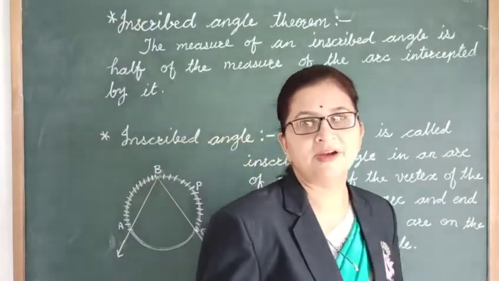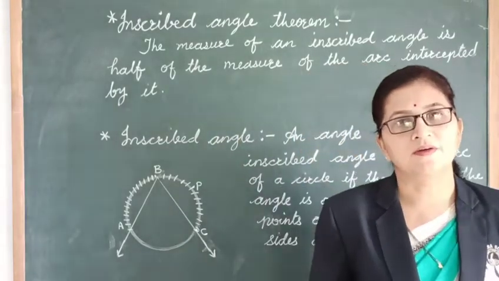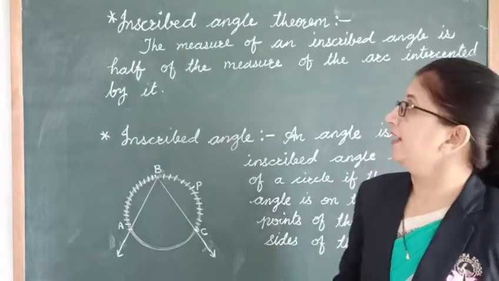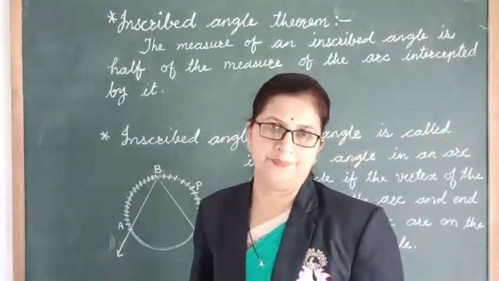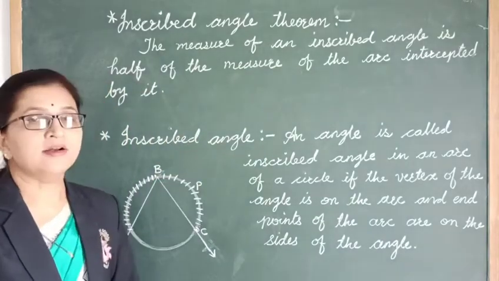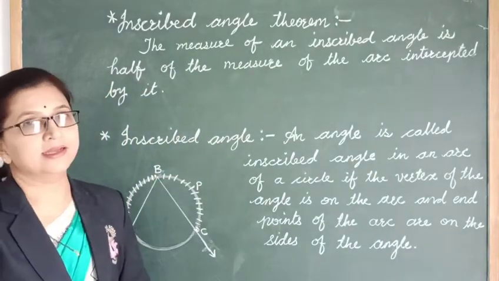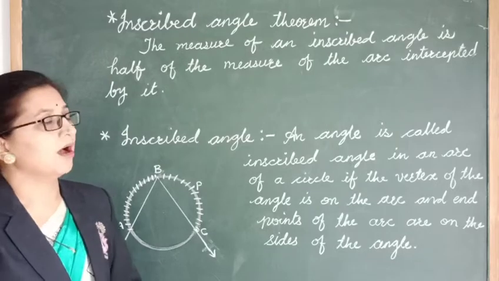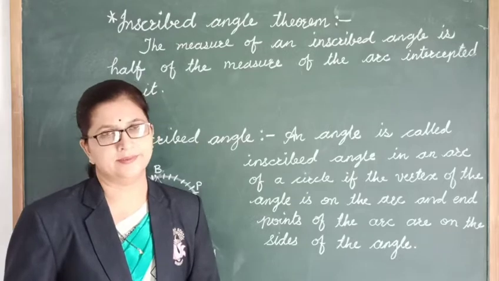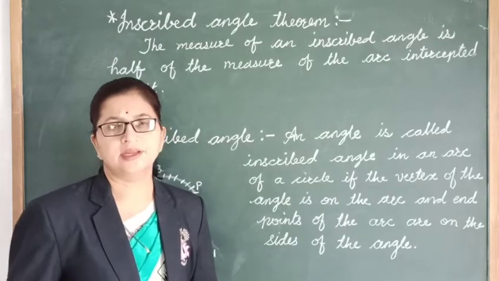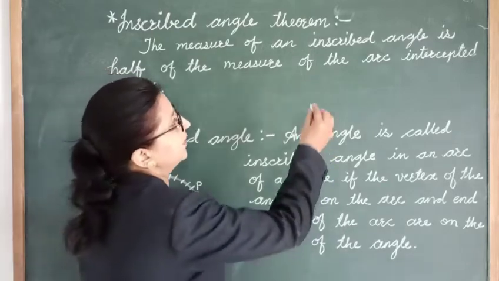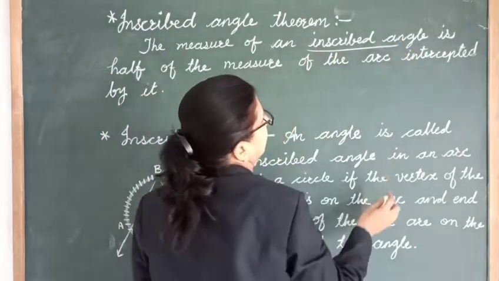Once again I am in front of you with the new topic of circle. Today we are going to learn the inscribed angle theorem. The theorem states that the measure of an inscribed angle is half of the measure of the arc intercepted by it. Now dear student, here we have two new terms, that is inscribed angle and